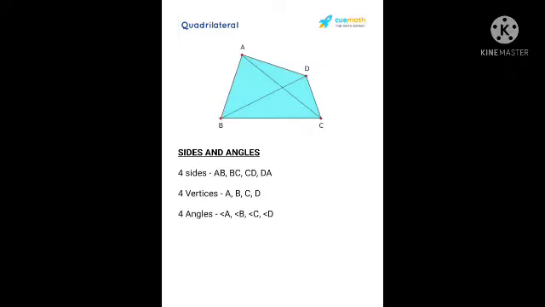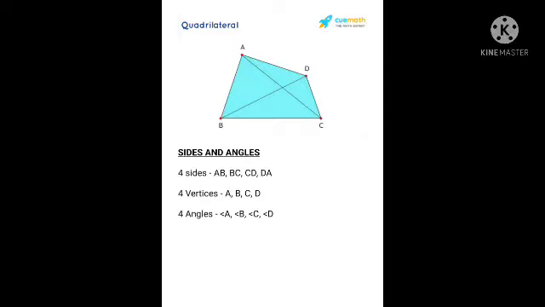Now, what are the adjacent angles? Angle A and angle B are adjacent angles: 2 angles of a quadrilateral which have a common arm. If you consider AB as a common arm, then angle A and angle B are adjacent angles.